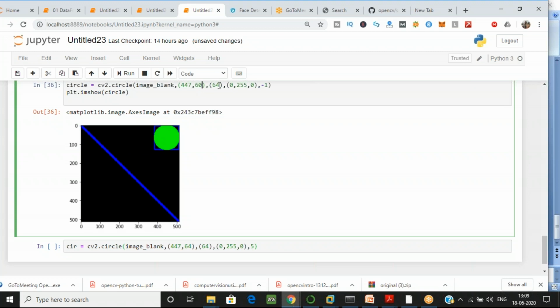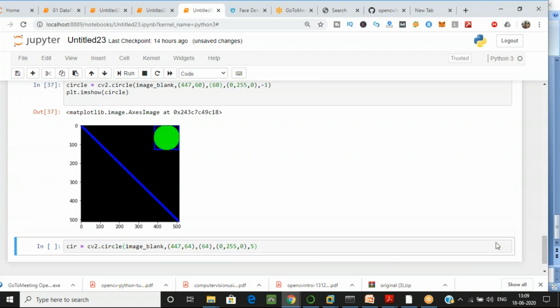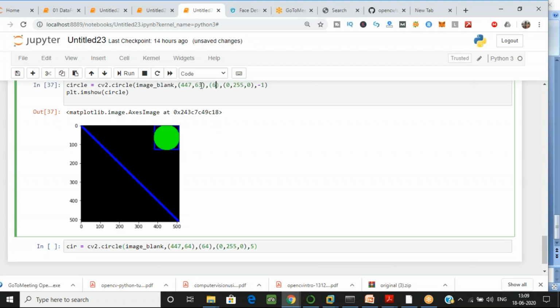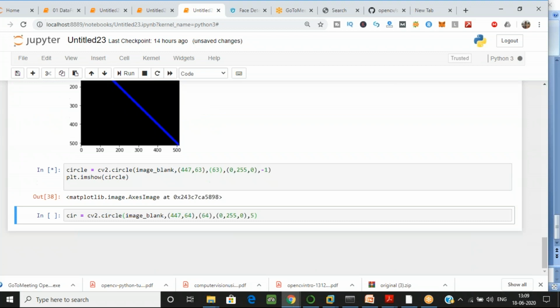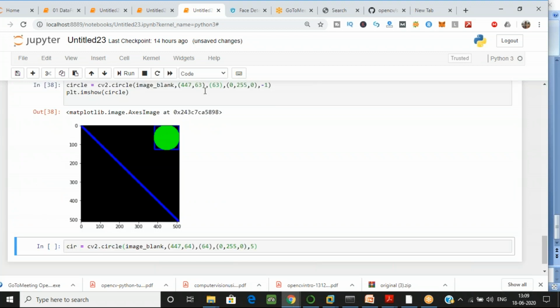Now let us try 60 also. Now you will understand it more. Yes, now you can see there is a crossing of the line, so we have to adjust for that. That is the way. If I type 63 over here, then see your output again. So you have to use hit and trial to see which coordinates will work better. Okay, now is it clear? Meher, is it clear now? Okay, that's very good.